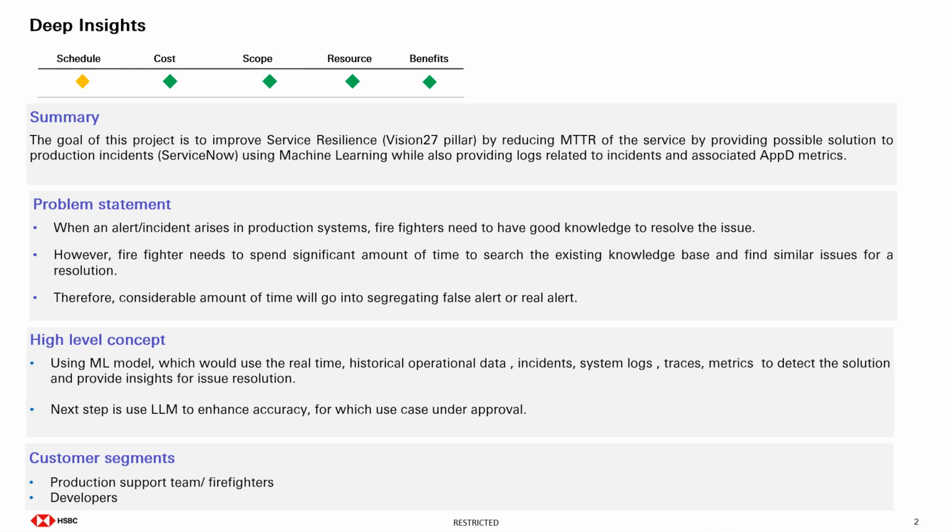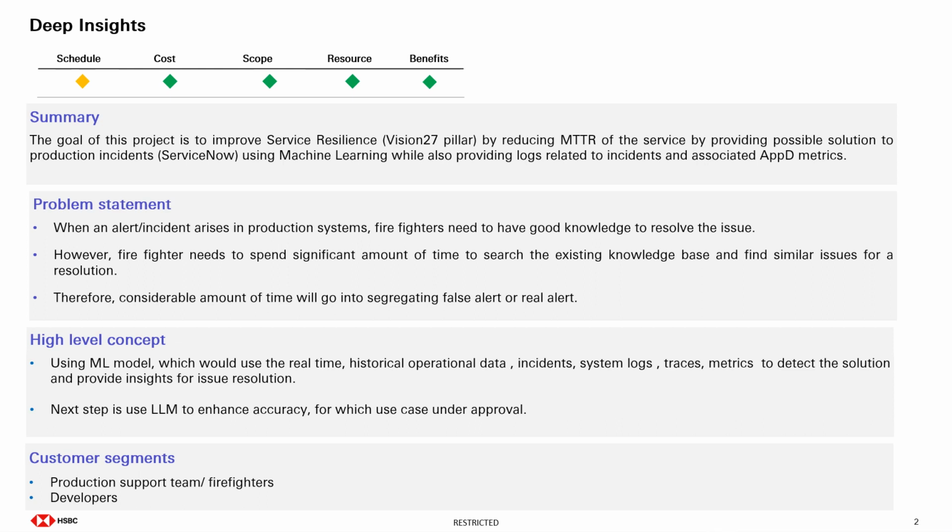This takes a considerable amount of time for the firefighter, as he has to consolidate the information from multiple systems or resources. And also, the alerts that are raised could be false alerts or real alerts. So even in order to segregate that, the firefighter would take some considerable amount of time.